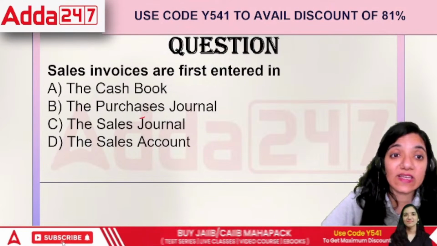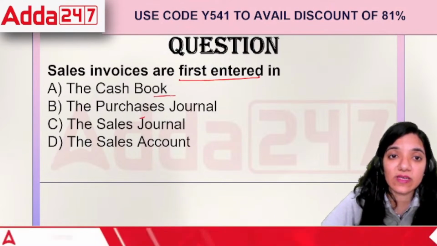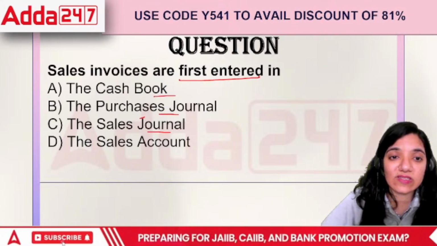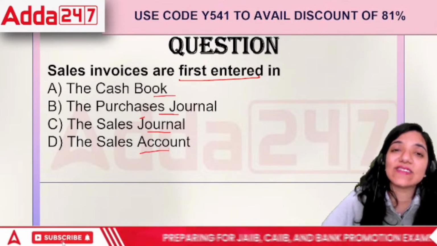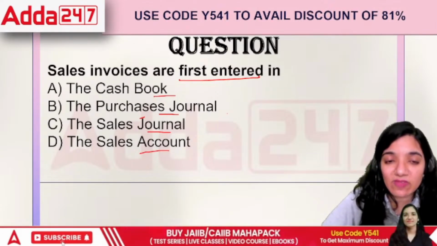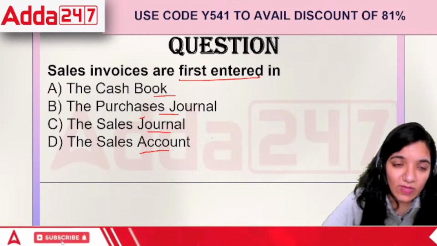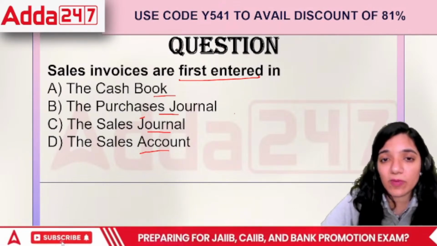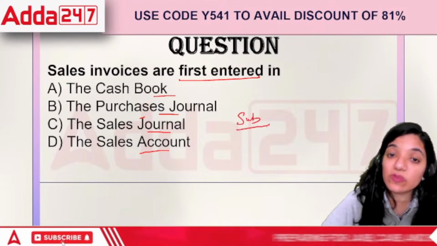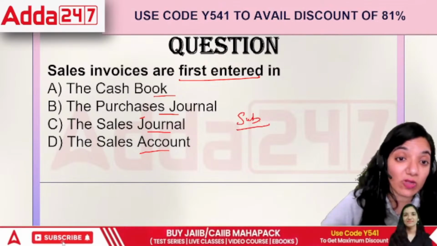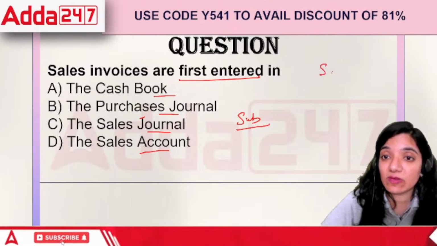Next point, sales invoices are first entered in cash book, purchase journal, sales journal or sales account. Sales invoices, that means when we are making sales, where is it recorded first? If we are preparing subsidiary books, it will go into the sales book, also called sales day book.